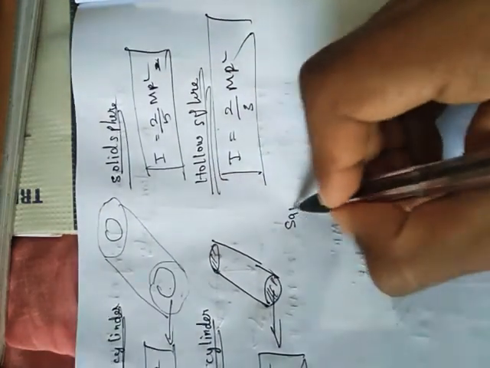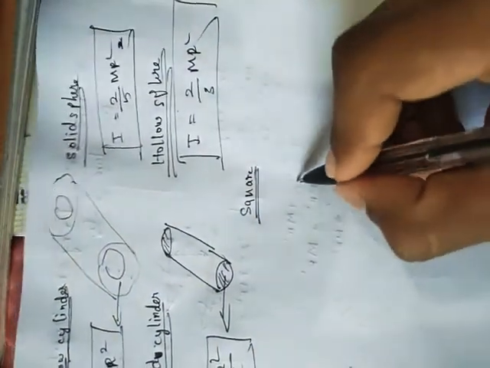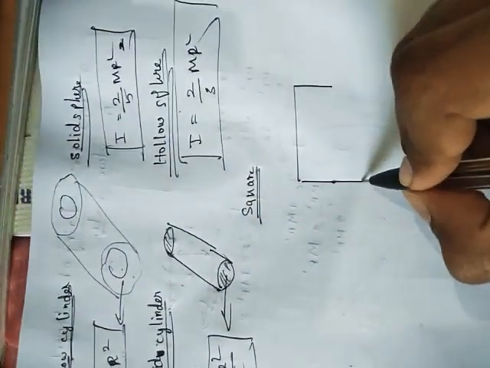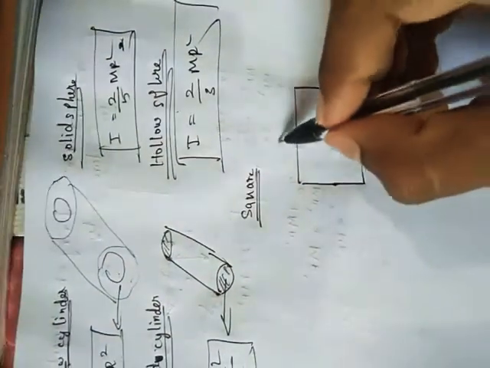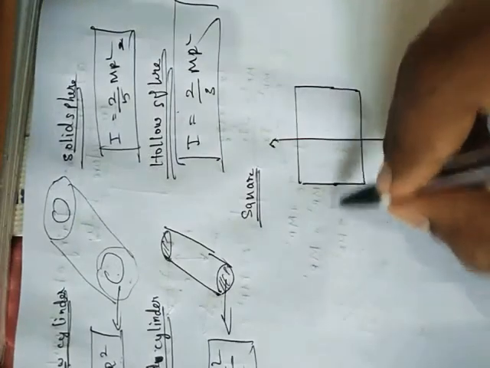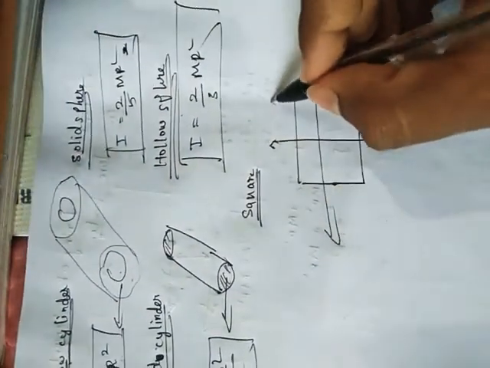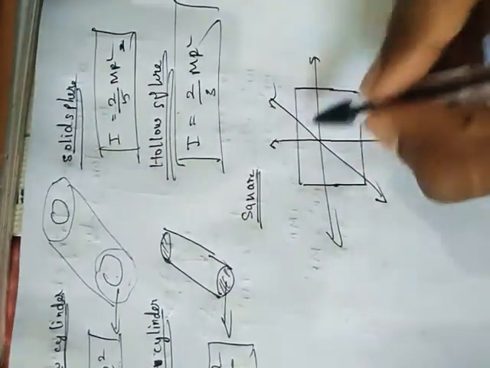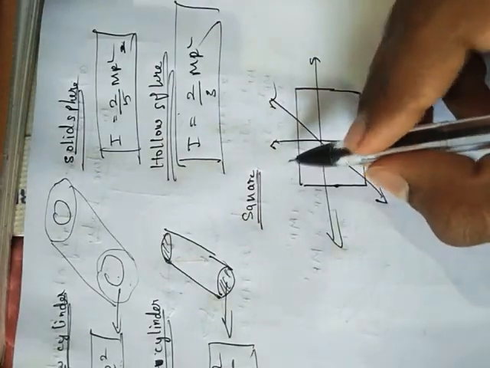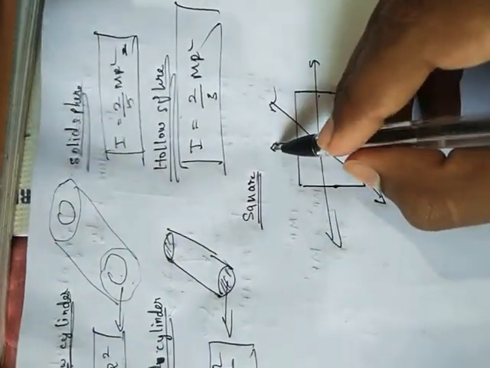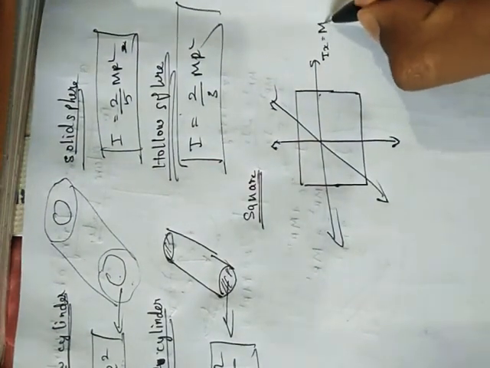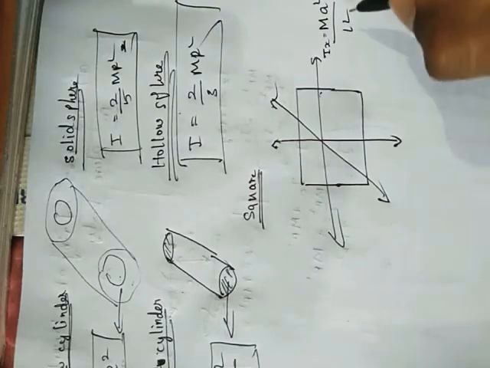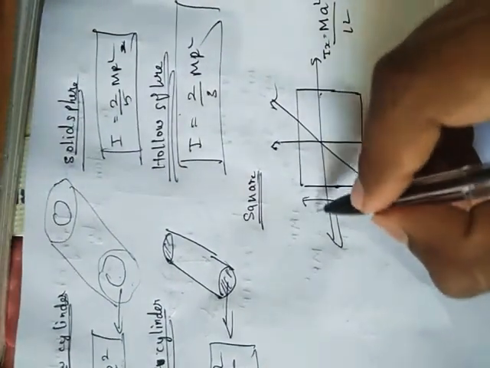Next, for the square, this seems like a square. In this case, we have ix plane, iy plane, and iz plane. For ix, moment of inertia is ma square by 12. A is the distance.